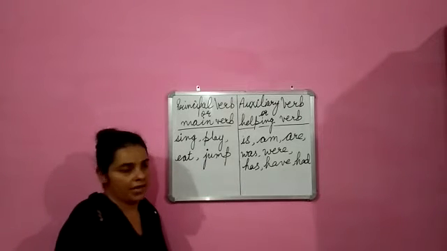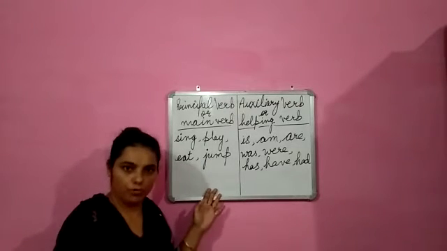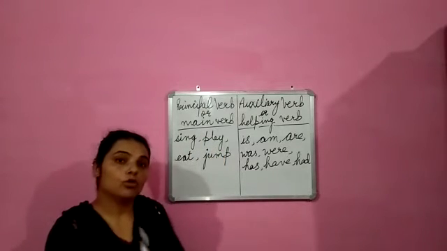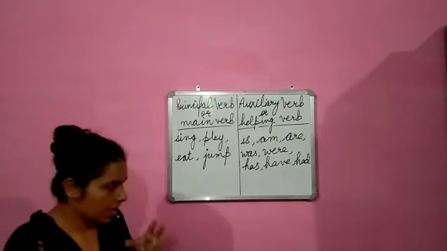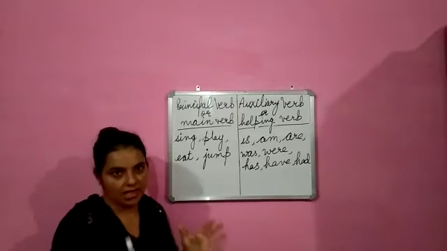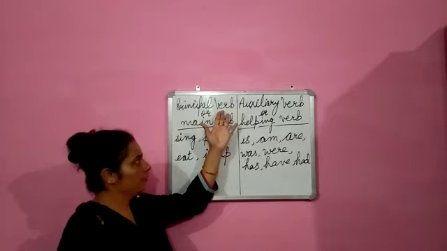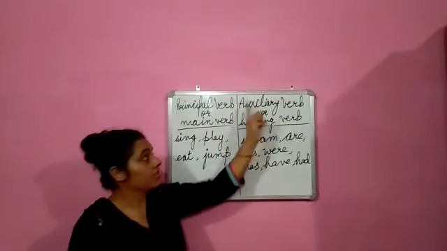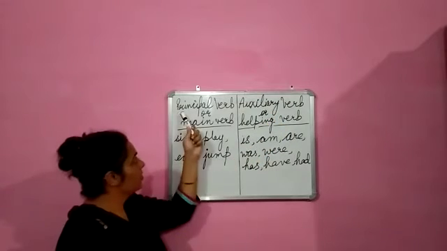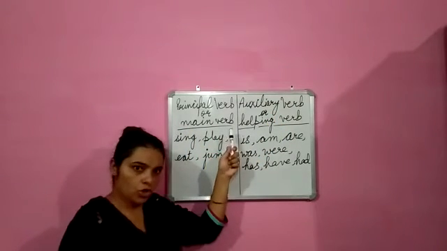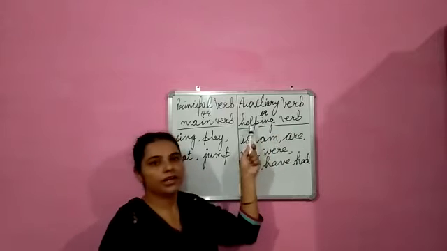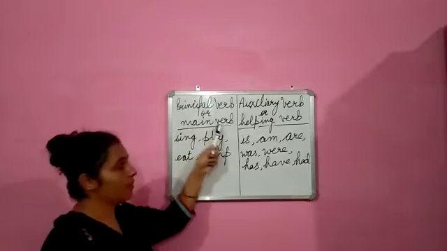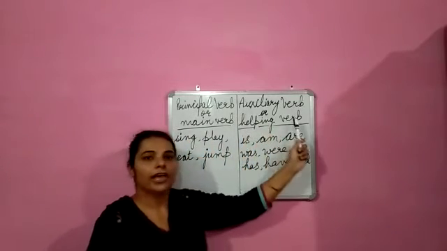Next part, here as you can see, again I have made something to explain to you. Now again the verbs, to divide them into broad categories, two parts are there. Again the verbs are divided into two broad categories. What? Principal verb and auxiliary verb. This word is known as auxiliary. Principal verb is also known as main verb. Auxiliary verb is also known as helping verb. You have to remember the names. Principal verb or main verb, auxiliary verb or helping verb.